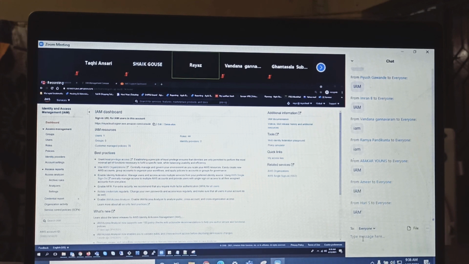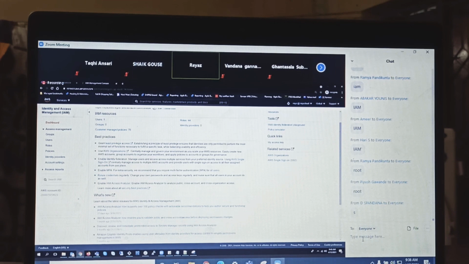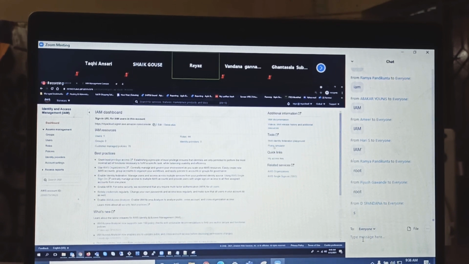Okay, so I'm repeating again. I have logged in with the IAM user, but you have to log in with the root account and create your own IAM user. Makes sense, right? Keep that in mind. Okay, so you have so many things here. Let's see whether everything we have discussed is covered here. So guys, this is the IAM landing page. Every service will have its own landing page, in other words, we call it the dashboard.